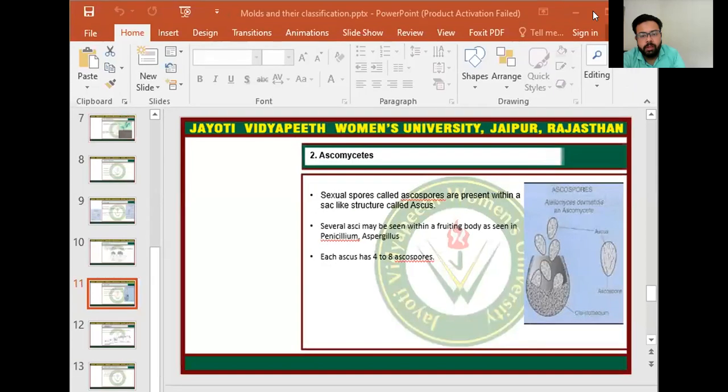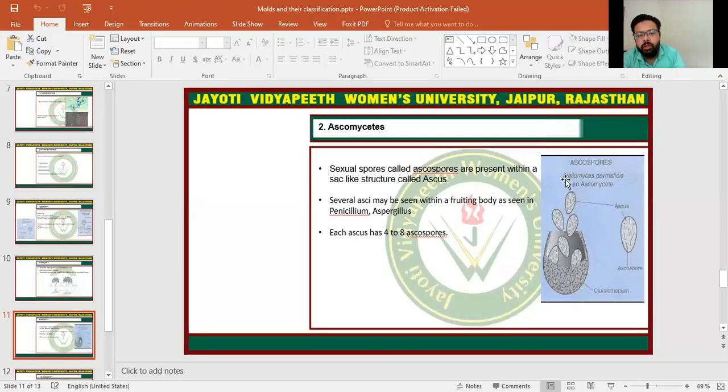So here I must share the screen. This is the structure of particular ascospores. The fungal class which has ascospores is known as ascomycetes. So in this ascomycete genus, there is a cleistothecium.